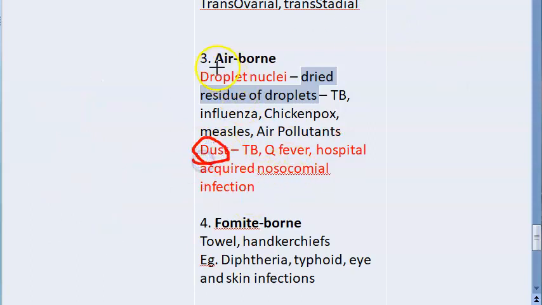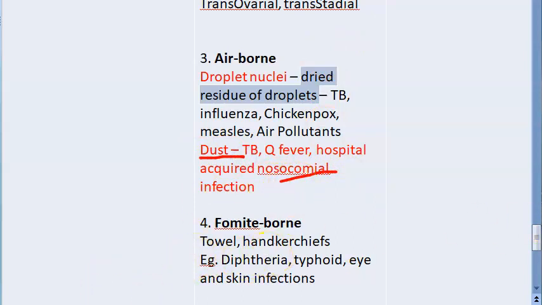Now coming under airborne, you have dust. Wow. TB can spread via dust. Interesting. Q fever, yes, dust. Q fever we have studied already, right? Hospital acquired infections, that is nosocomial infections, are usually by dust. Wow. Dust will give nosocomial infection.